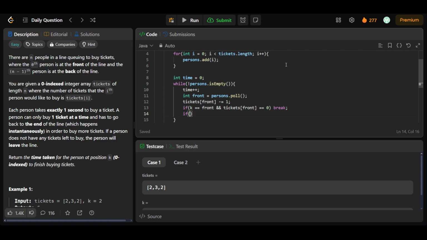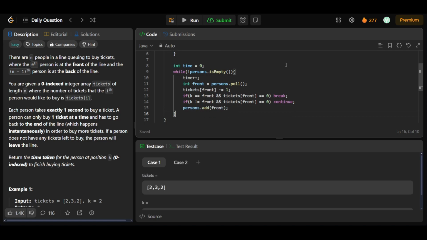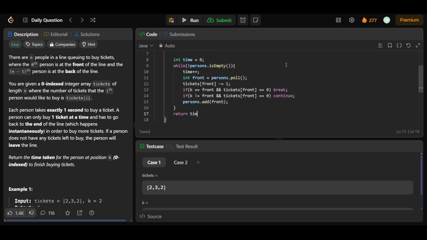Otherwise, if k is not equal to front, and tickets[front] is equal to 0, in this case I have to continue because I don't want to add the particular person into the queue again. Or else the case is that I have to add the person into the queue, persons.add the frontmost person. And at the end I'll just return time.